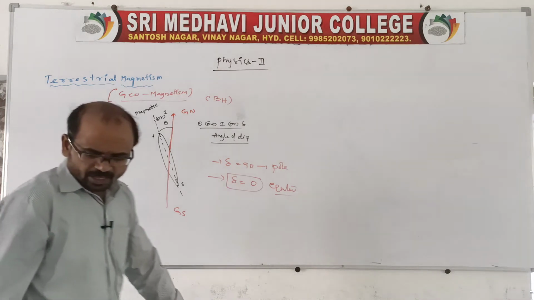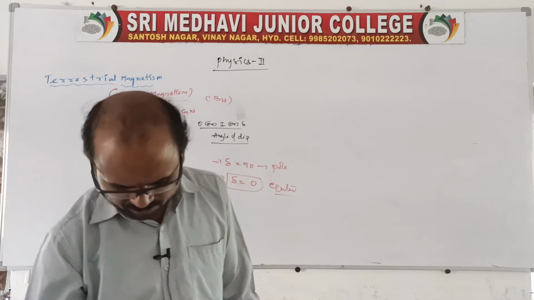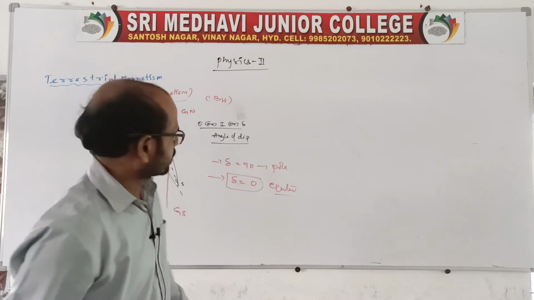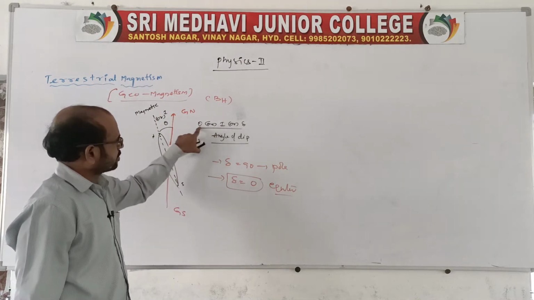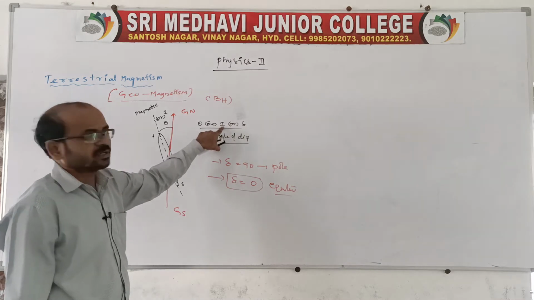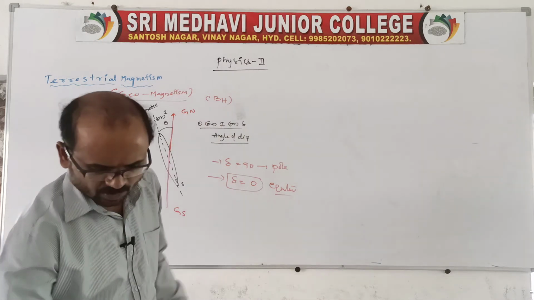I want to say about declination: one is magnetic inclination, or dip angle, and another one is declination.